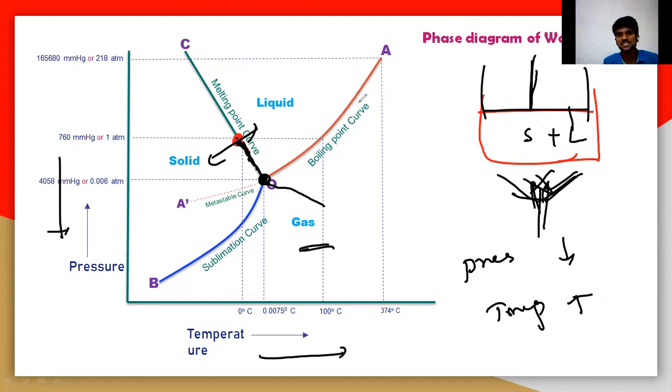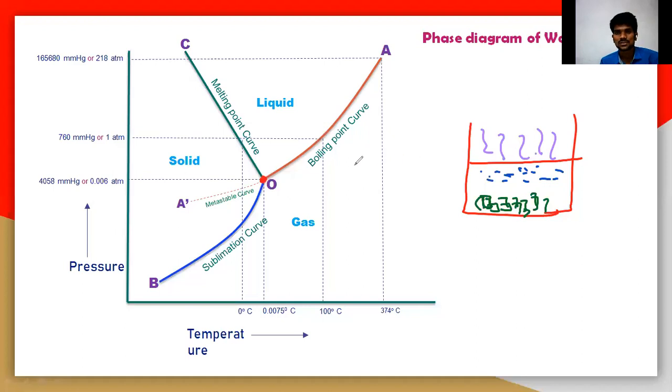So that means a particular point here. Whenever it reaches this particular point O, you will get a three-state equilibrium.